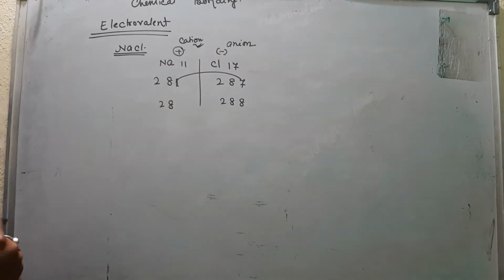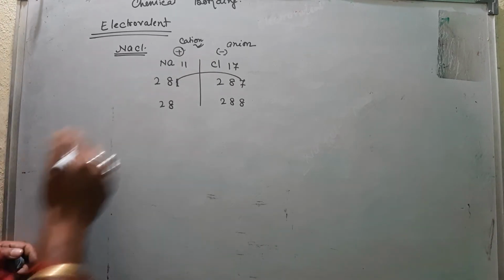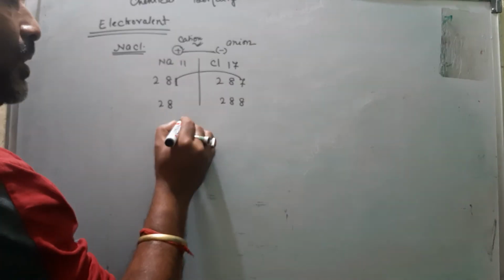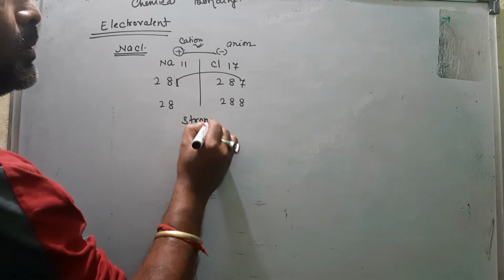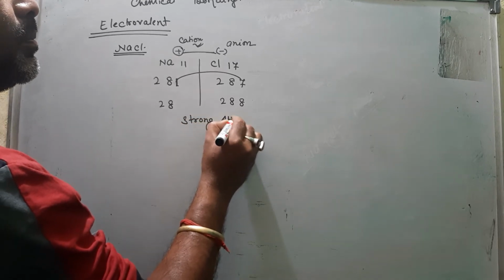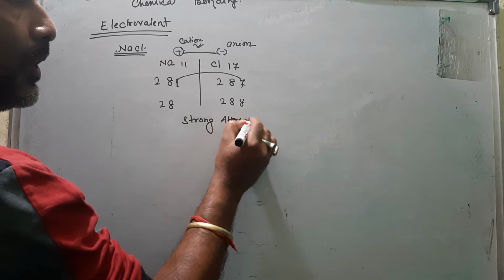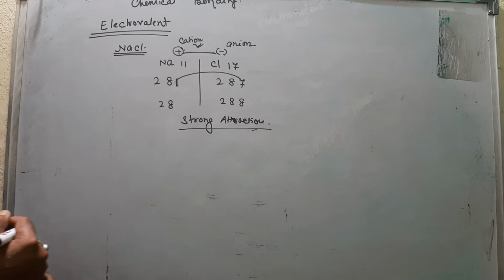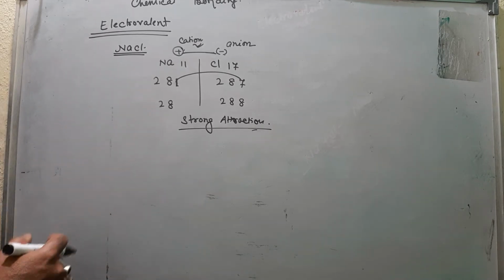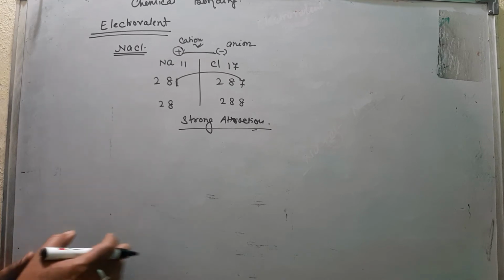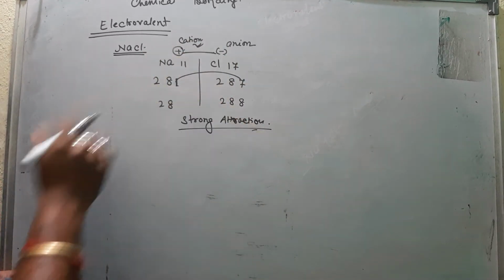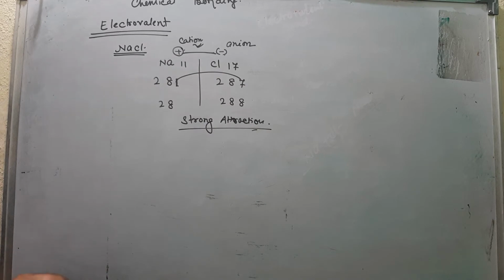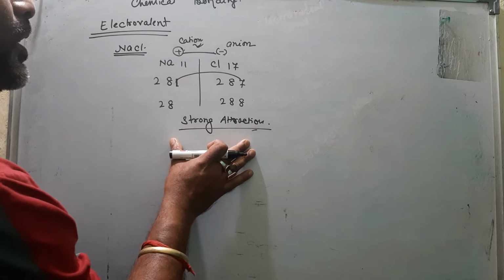Okay. Now how is the electrovalent bond formed? Due to the opposite charge, they have a strong attraction between them. Like a magnet, south and north attract, north and south attract, but south repels south and north repels north. Similarly, where there are opposite charges, they attract each other with a strong attraction force. This is known as the electrostatic force of attraction.